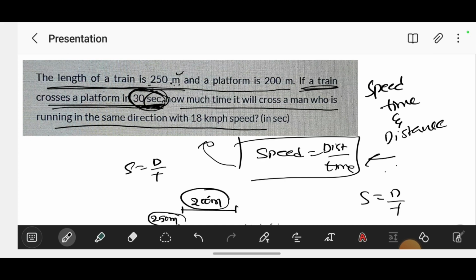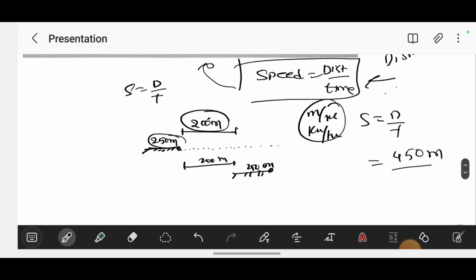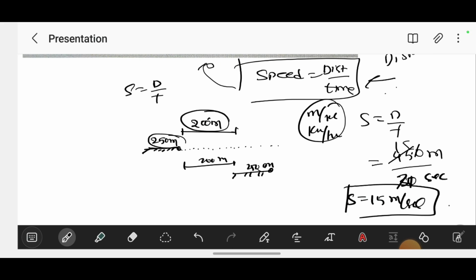Here it is already meters, because speed should be either meters per second or kilometers per hour. So 450 meters in 30 seconds is 15. The speed of the train is 15 meters per second.